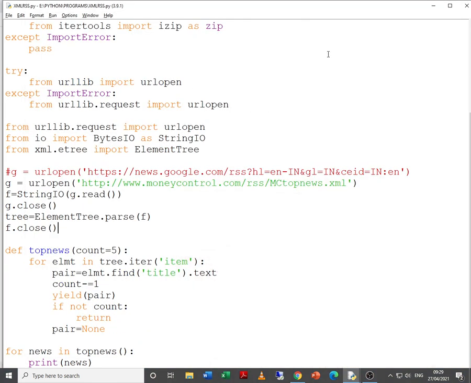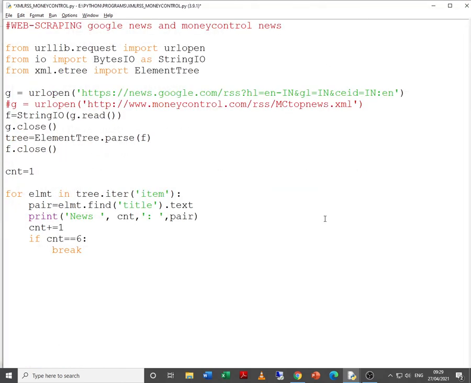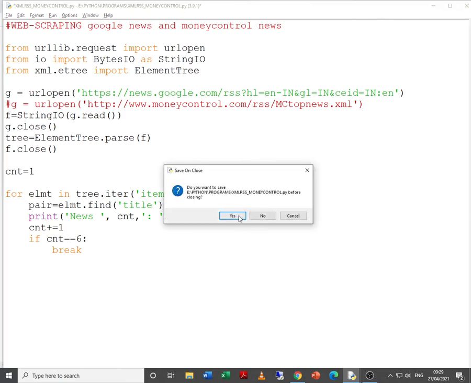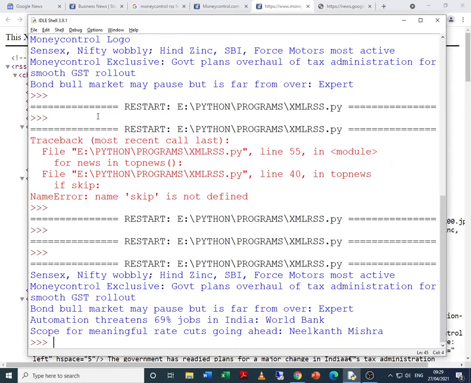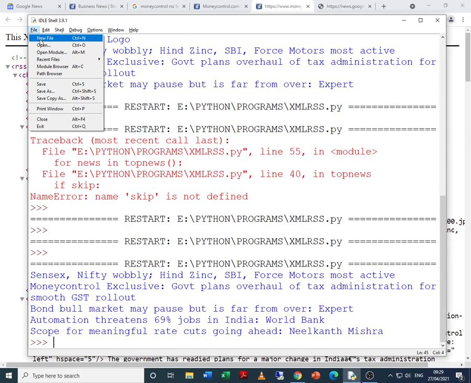Let me close this. Yes, let me close this as well. Let me give file open.